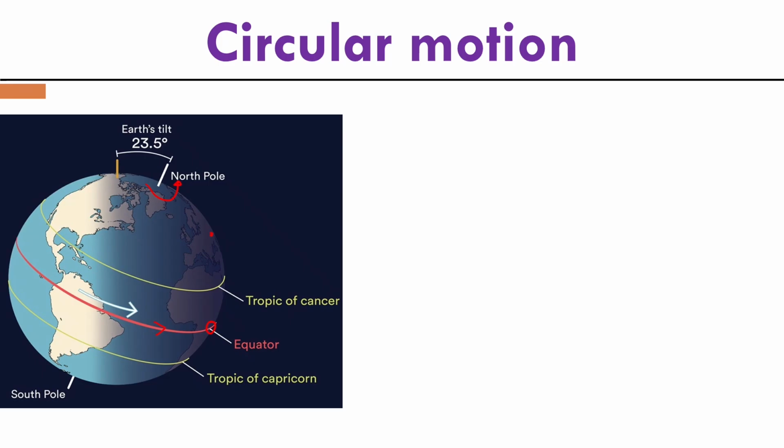And from the knowledge we have learned for circular motion, the linear velocity v equals 2 pi r divided by T. So if we consider the center of Earth as our reference point, then this person on the equator is moving in a circle.